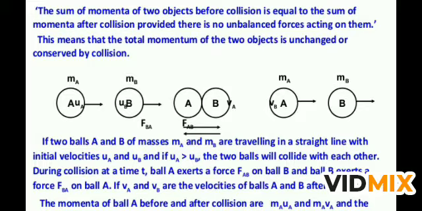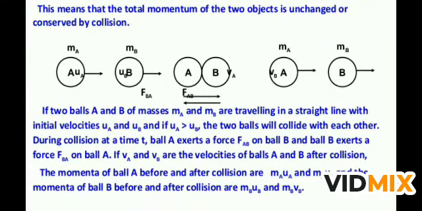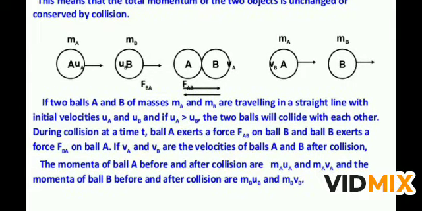So if the two balls A and B of masses mA and mB are traveling in a straight line with initial velocities uA and uB, and if uA is more than uB, the two balls will collide with each other. During collision at time t, ball A exerts a force FAB on ball B. FAB is a symbol meaning the force by ball A on ball B, and ball B exerts a force on ball A, that is FBA.